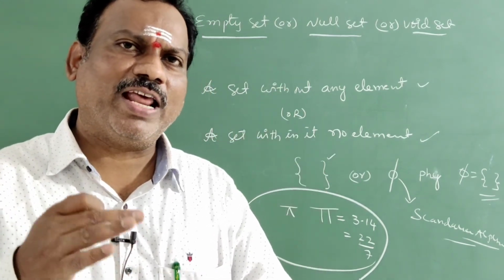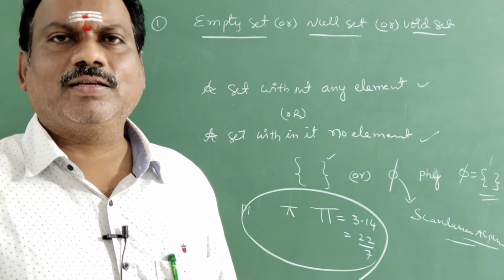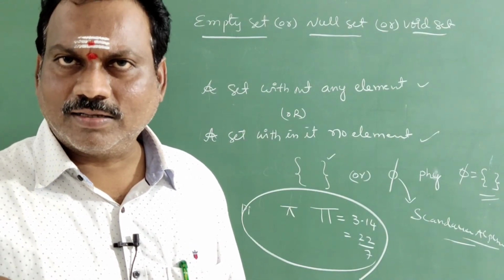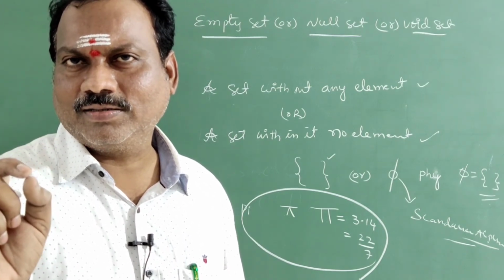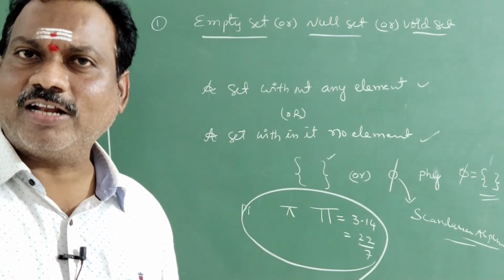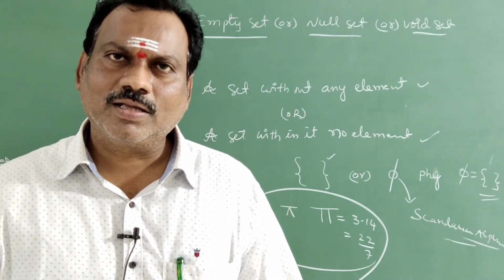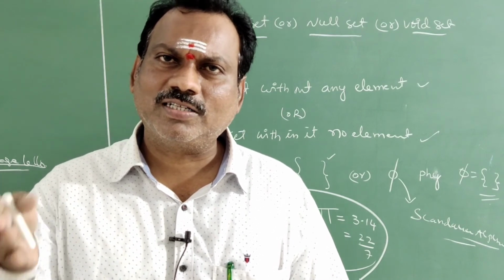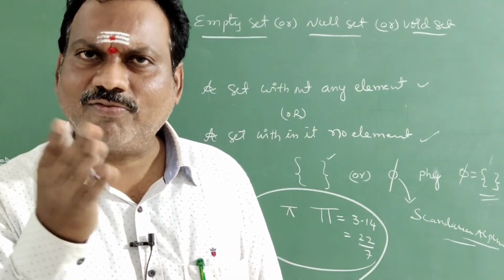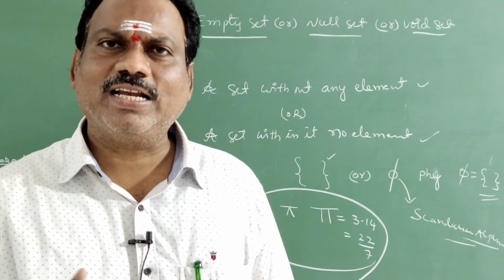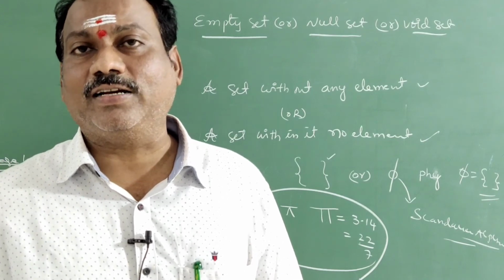They will ask, give an example for an empty set. Simply you can write a set of natural numbers less than 1. It is an empty set, because natural numbers start with 1. There are no natural numbers less than 1. That's why that set does not exist. That means zero elements. Elements are not there.